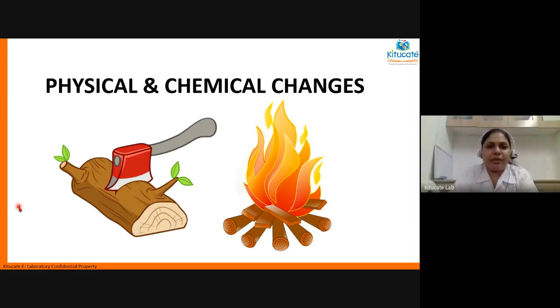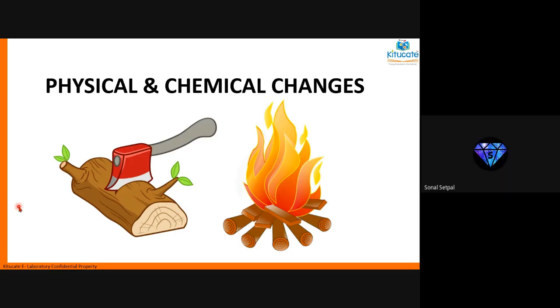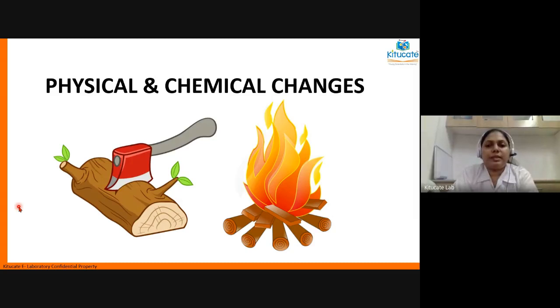All items, living, non-living, everything undergoes changes. Okay, so we say that all the matter around us undergoes changes. Changes are of many, many types. Out of the other types, we will be studying chemical and physical changes in today's class.